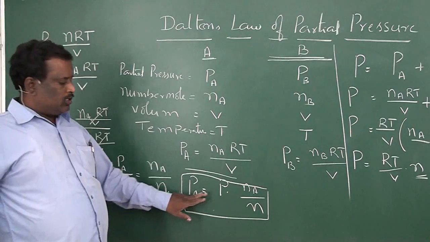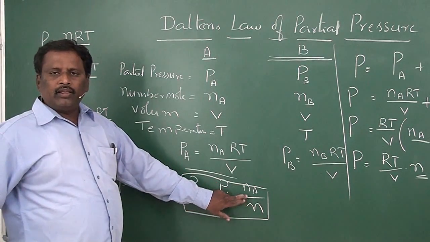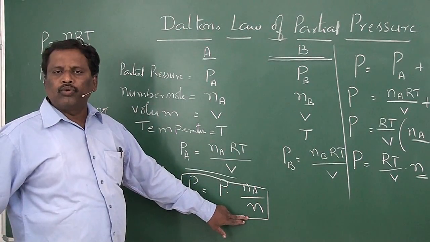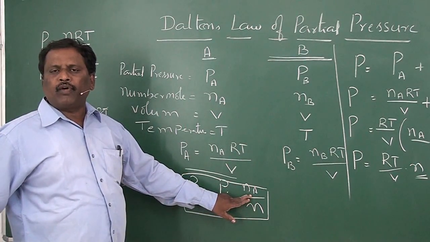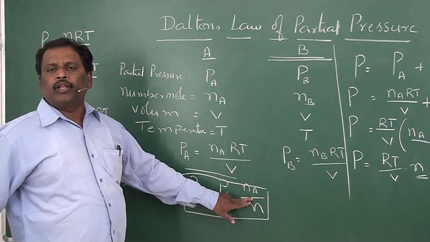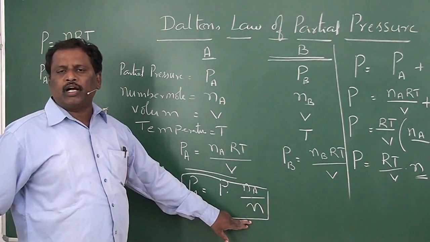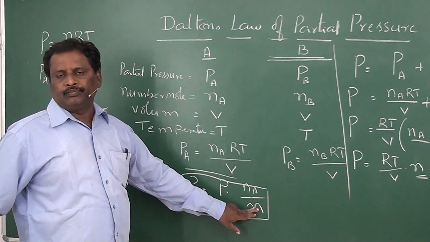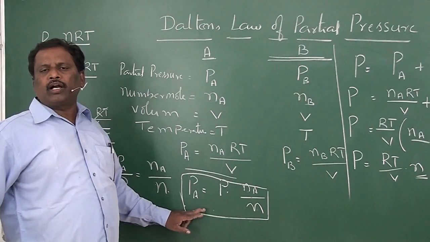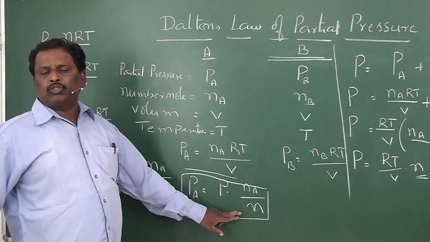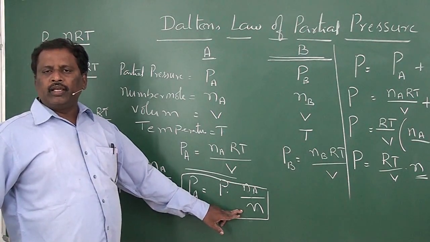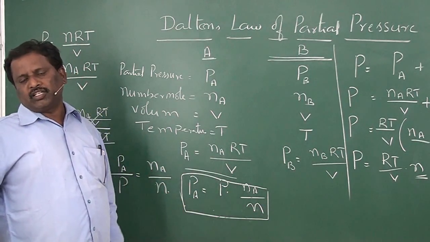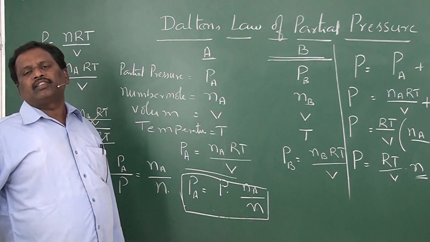PA is equal to P into NA by N, where NA is the number of moles of component A and N is the total number of moles. So the ratio between the number of moles of one component to the total number of moles of all the components present in it is said to be the mole fraction of this component. So the partial pressure of one component will be equal to total pressure into mole fraction of that component. That is the relation that was derived from Boyle's law.